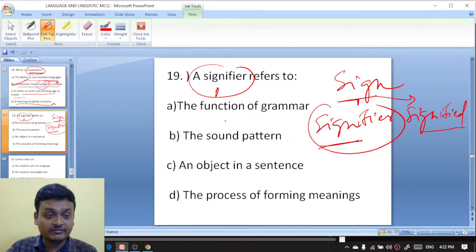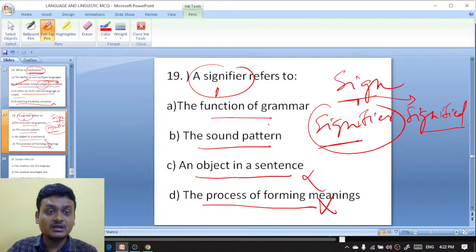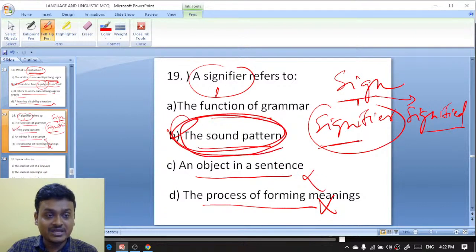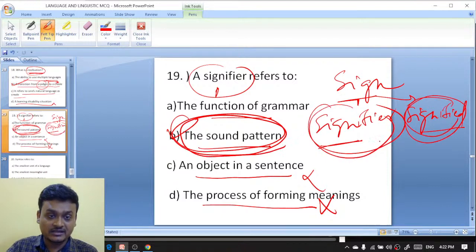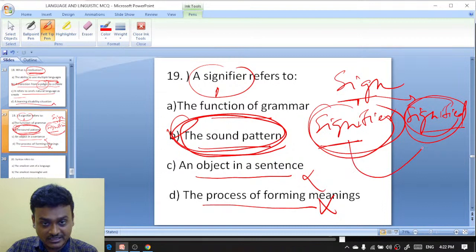So signifier actually refers to the sound pattern, the image, and the mental concept is the signified. And the relationship between signifier and signified is arbitrary.